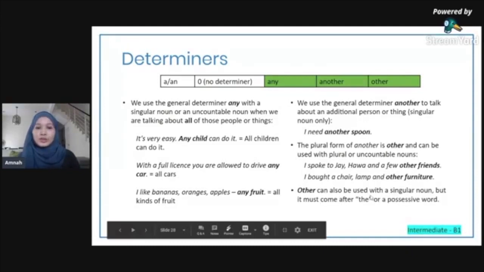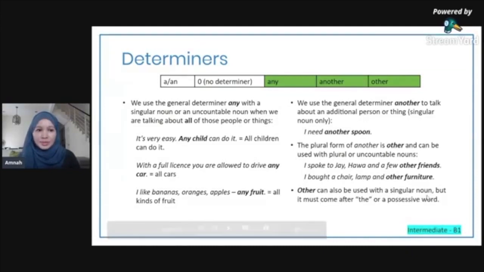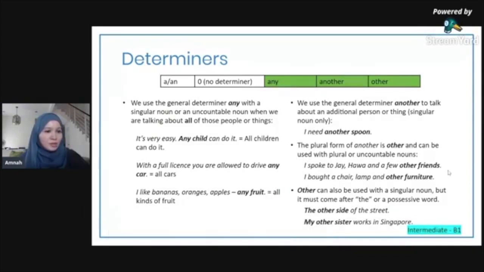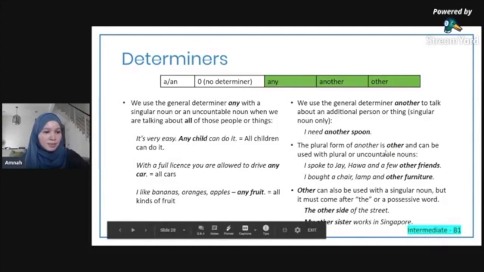Other can also be used with a singular noun, right? But it must come after the or a possessive word. So for example, the other side of the street. You can use other with a singular noun, but it must come after the, as in the other side of the street. It must have a the here, or a my, his, her, okay? Here, I forgot to show you one last example.